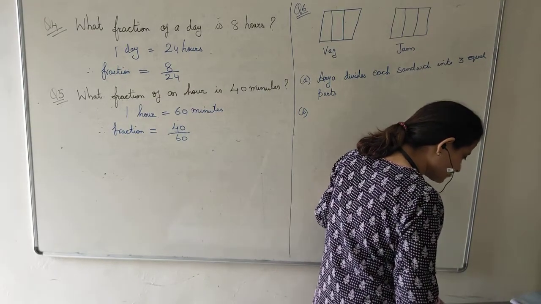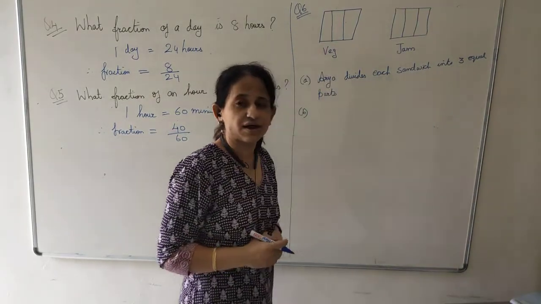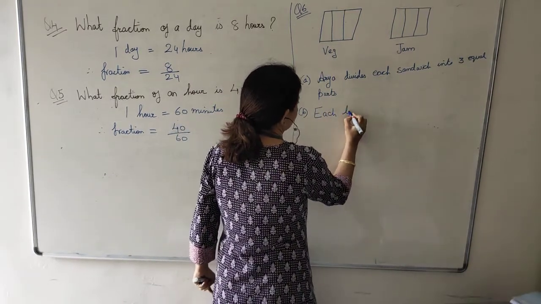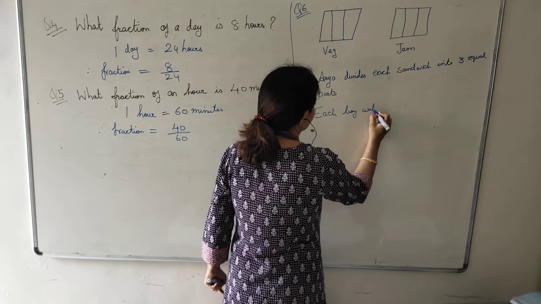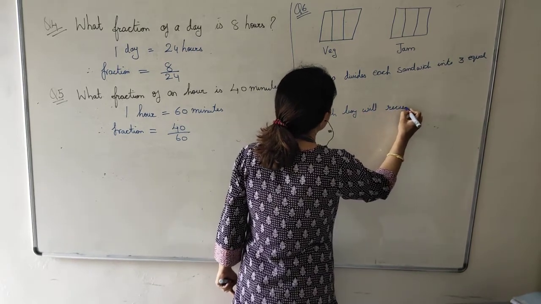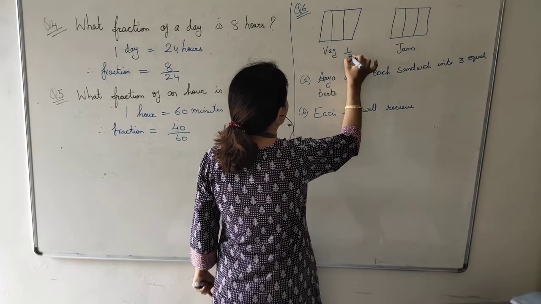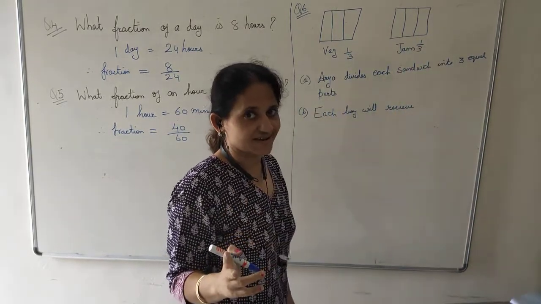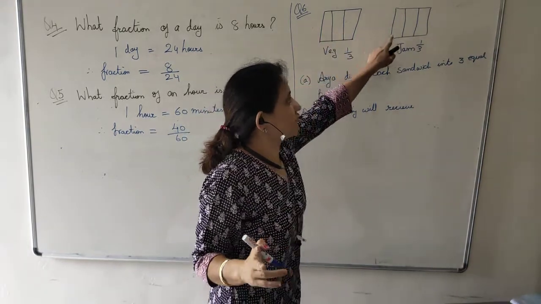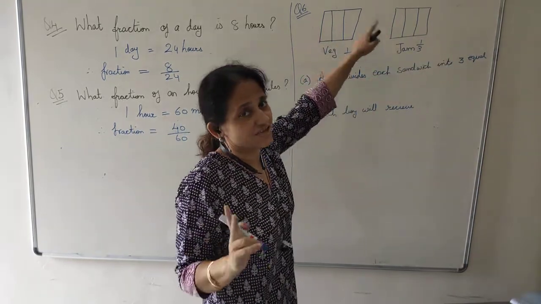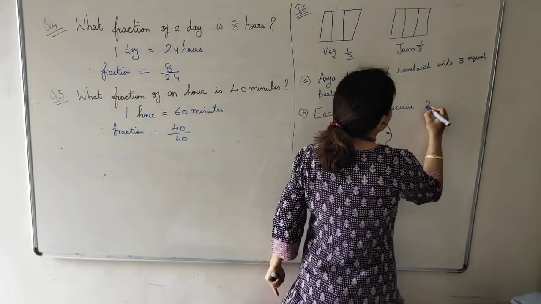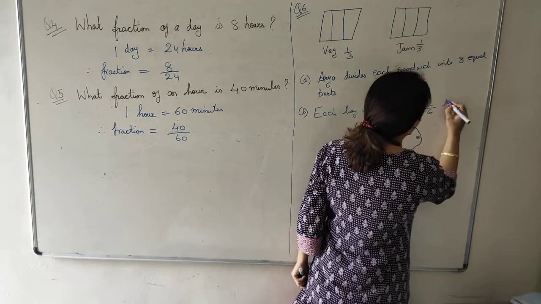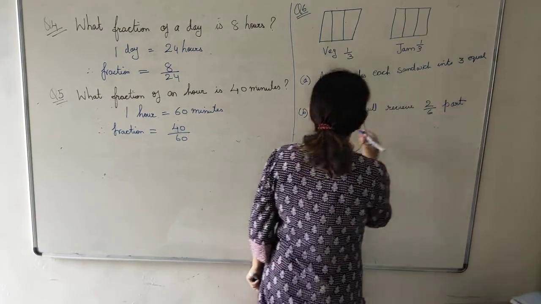B. What part of a sandwich will each boy receive? What is the part of the sandwich? Each boy will receive how much sandwich? See, 1/3 from here and 1/3 from here. Isn't it? There will be a total of how many parts? 6 parts. Each boy will get 2/6 parts of the 6 parts of the sandwich.